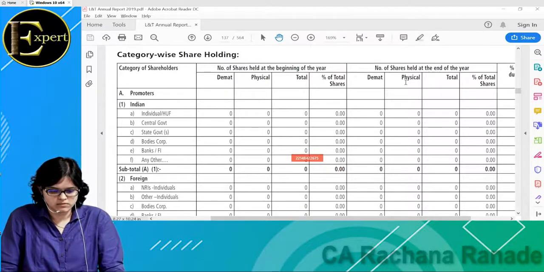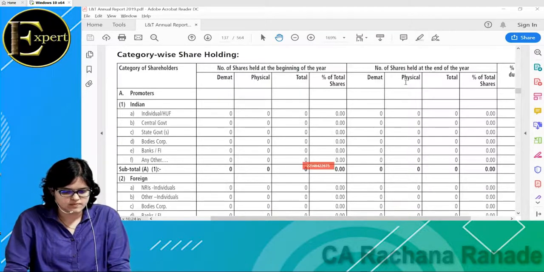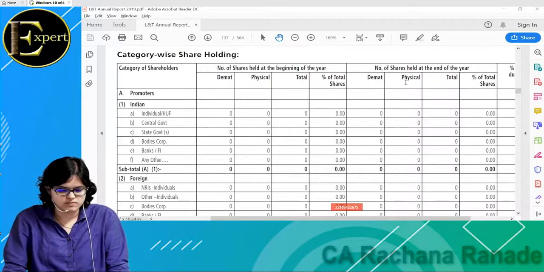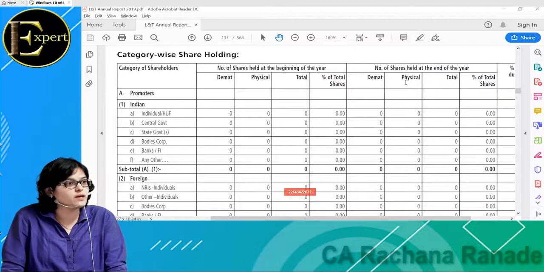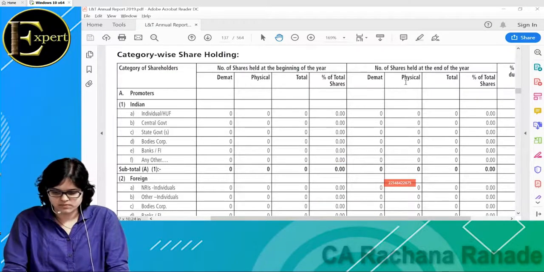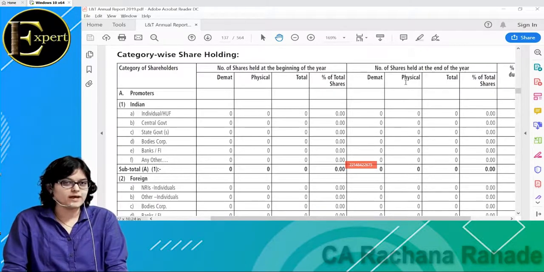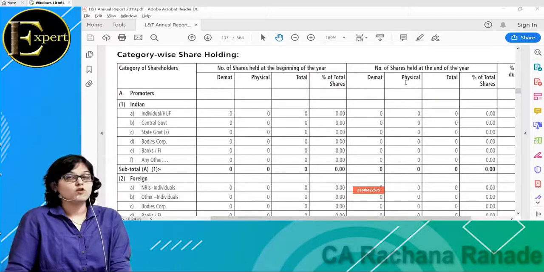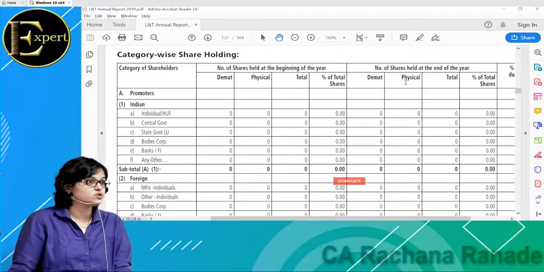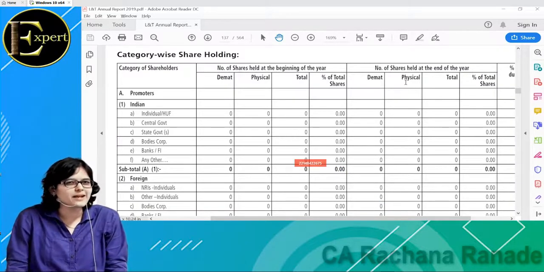Acha. About analysis, buy sell decision. What did I tell you? In a professionally run business, if banks, financial institutions, insurance companies, all these are holding more and more shares, can I take a decision based on that also? Can I buy? Yes. But if I'm talking about a promoter driven company now, let's take this example. Promoter driven company where the promoter ideally should have held a lot of shares is not holding a lot of shares. Okay, is this a risky thing?